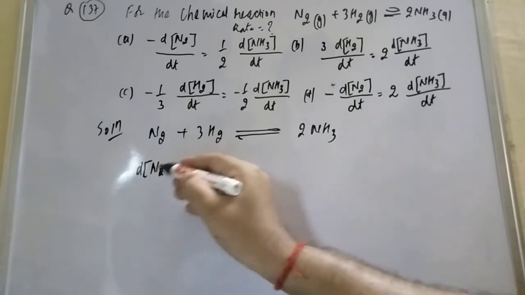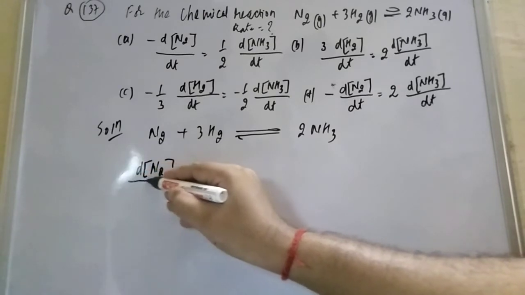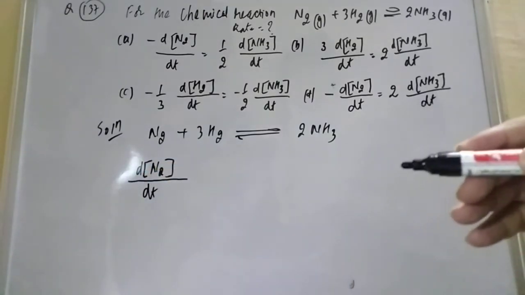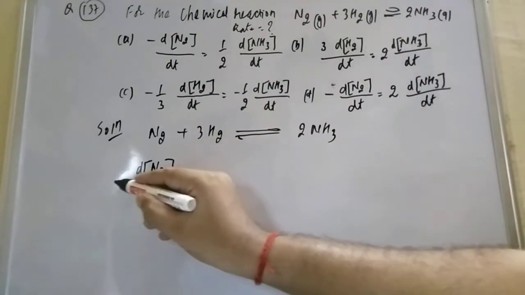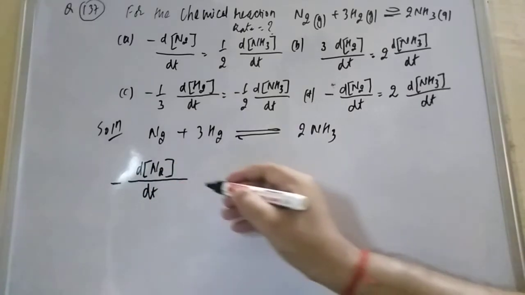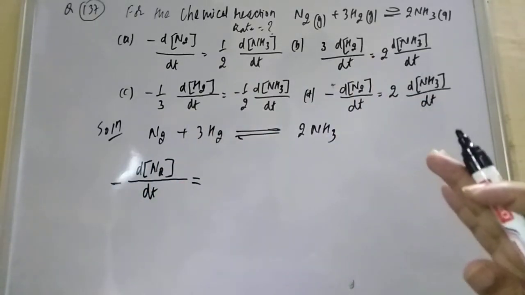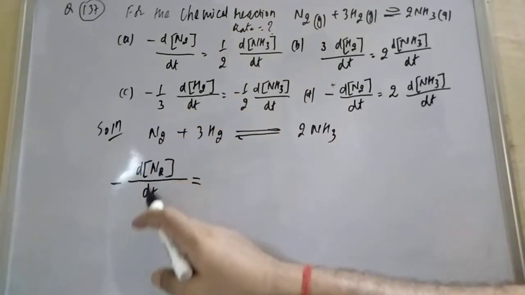Small d means change in the concentration with time. So it is dN2 by dt, but here it is the reactant, so the reactant will take negative sign. With reference to nitrogen, it is minus dN2 by dt.